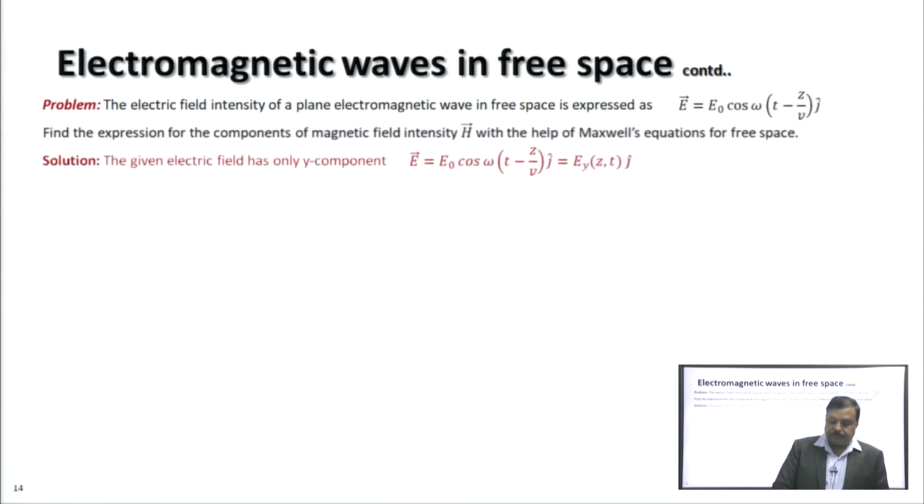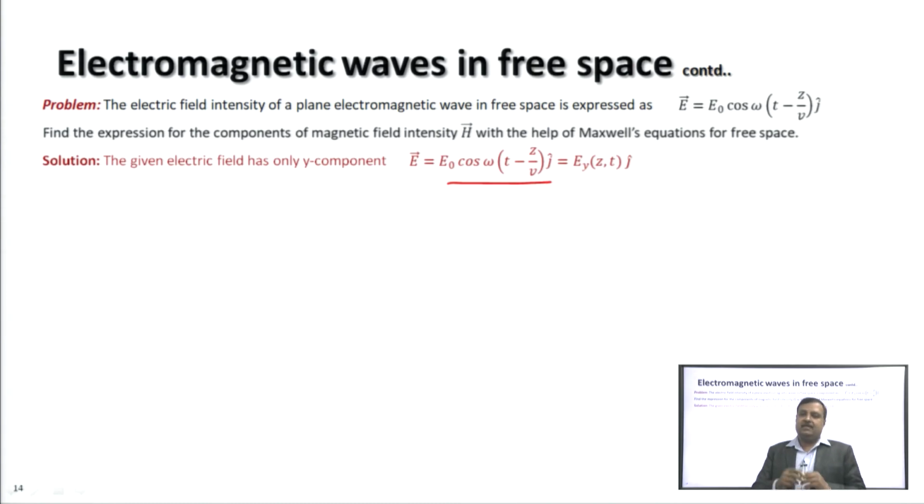Let us see how this question can be solved. The given electric field has only a y component, with direction along unit vector j cap.